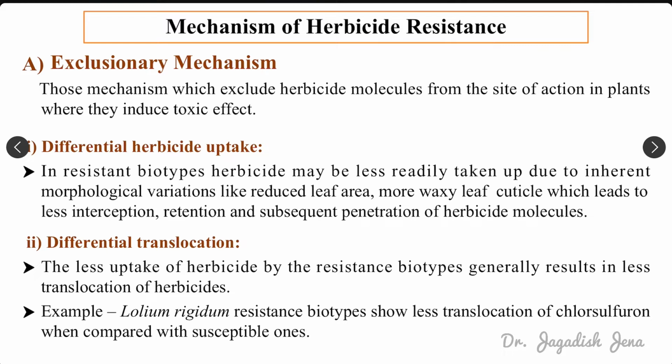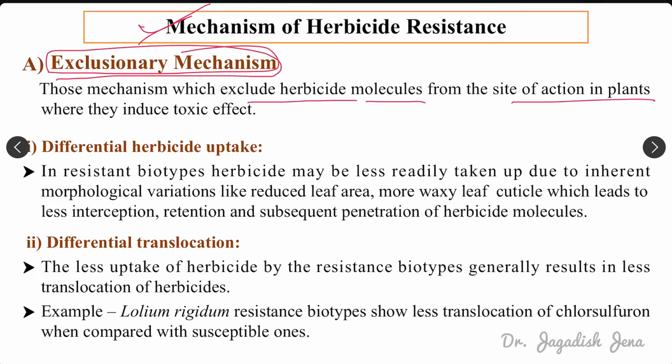Next is mechanism of herbicide resistance. This was what is herbicide resistance and what are the different types of herbicide resistance. Next thing is the mechanism of herbicide resistance, how herbicide resistance is happening. So there are various mechanisms. First one is the exclusionary mechanism. These mechanisms exclude the herbicide molecule from the site of action in the plant where it actually induces toxicity. So basically, due to some mechanism, that particular herbicide molecule cannot reach the site of action. That is called exclusionary mechanism.